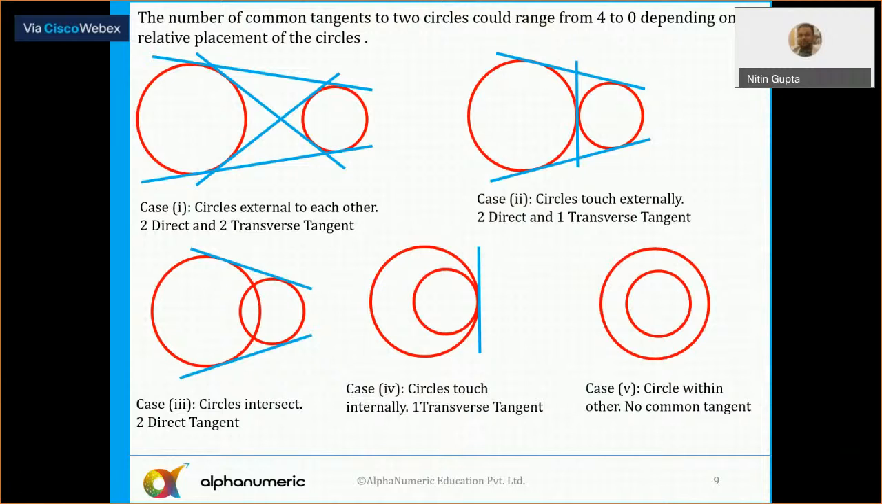Now these are different tangents here. If the two circles are external to each other, in that case there will be a total of two direct and two transverse. In the second case, these are two direct and one common. If the two circles are intersecting, then you will get only two direct tangents. If the two circles are touching internally, there is only one. And if the two circles are concentric, then in this case there is no direct common tangent. So these are the numbers of direct common tangents with respect to different figures here.